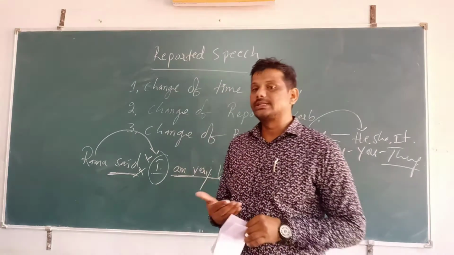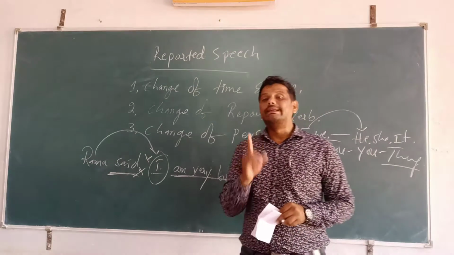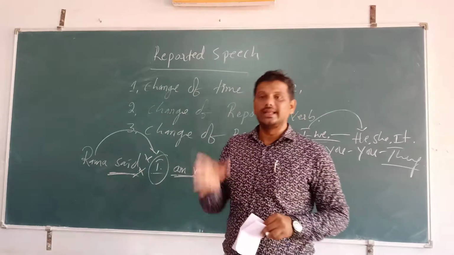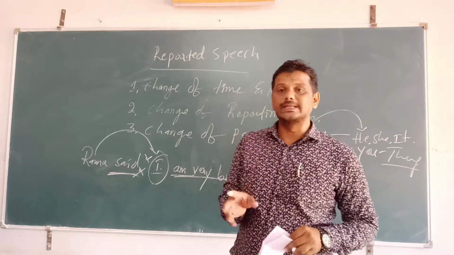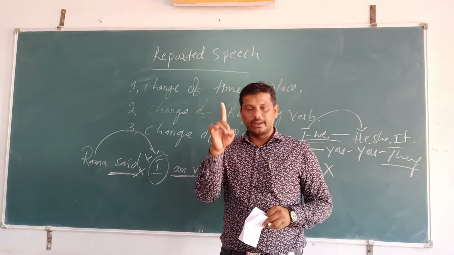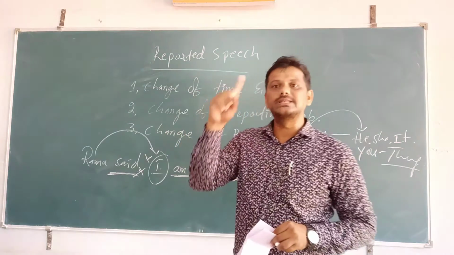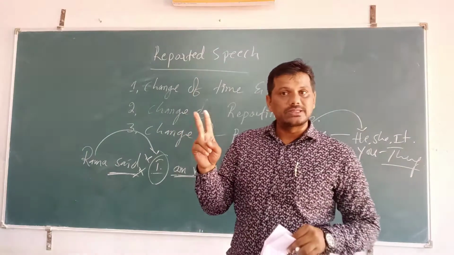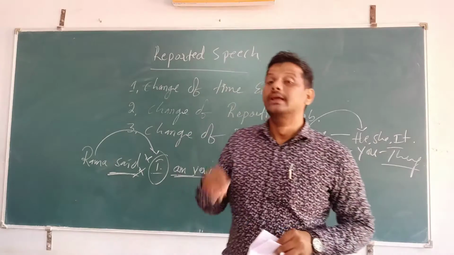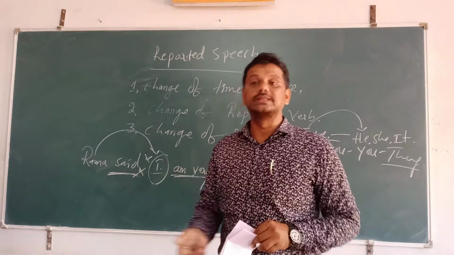So, my dear students, before we change from direct speech into indirect speech, what do we do? First thing, you need to know the tenses. There are 12 tenses. There are 3 tenses, and all the 3 tenses have 4 different parts. I mean present tense, past tense and future tense. Simple present tense, present continuous tense, present perfect tense and present perfect continuous tense. Past tense: simple past tense, past continuous tense, past perfect tense and past perfect continuous tense. And future tense: simple future, future continuous, future perfect and future perfect continuous tense.